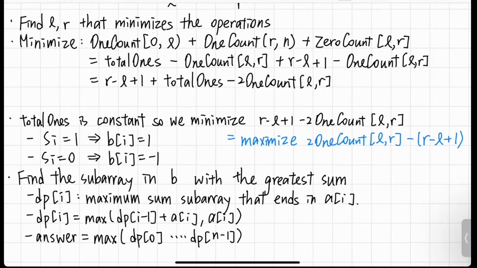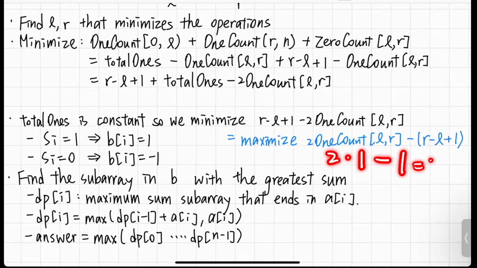And to do so, we can keep track of another array called B. If Si is equal to 1, B will also be equal to 1, because if Si is equal to 1, this would contribute 2 times 1, and then we subtract 1 because it also contributes 1 to the length.